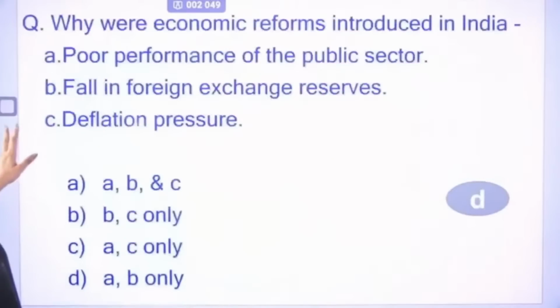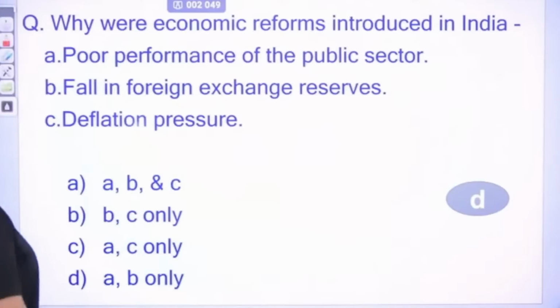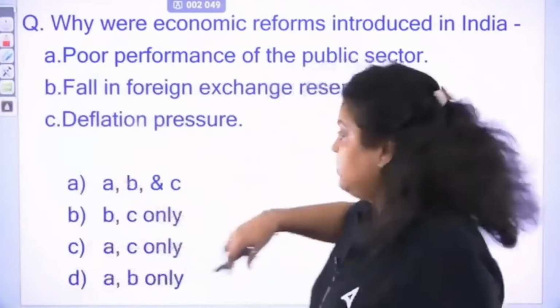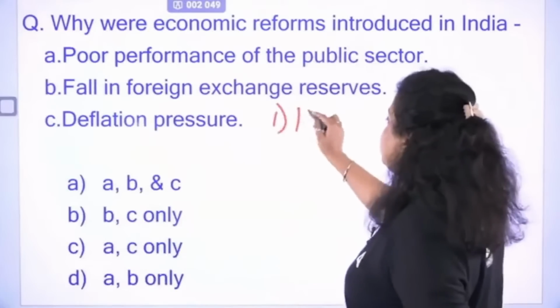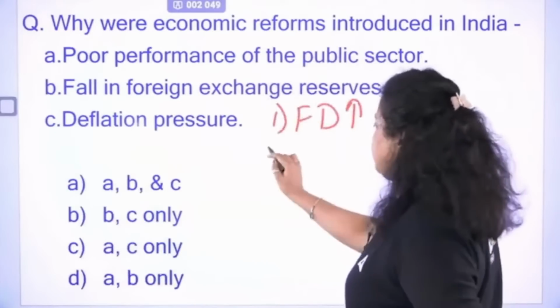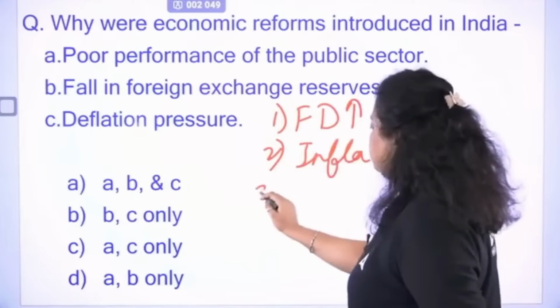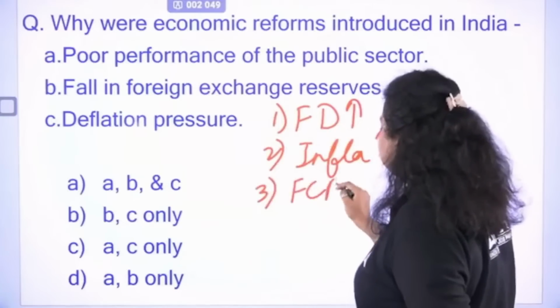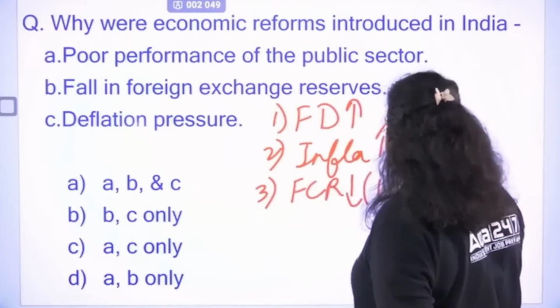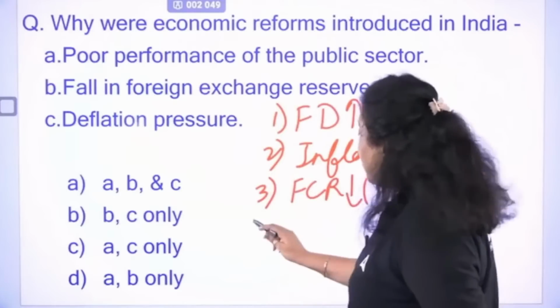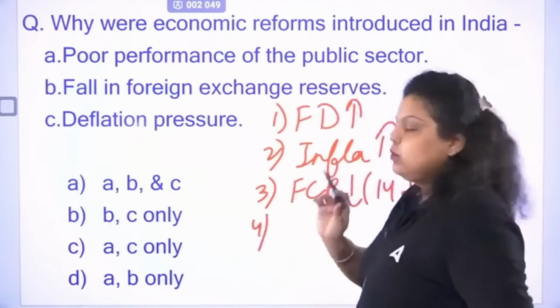Next. Oh, the options are already visible. Chalo, koi nahi. Why were economic reforms introduced in India? So economic reform is LPG. It was introduced due to many reasons. First reason, the fiscal deficit of the government was increasing. Second reason, inflation was increasing. Third reason, foreign currency reserves were reducing. It was left only for 14 days, which means 2 weeks only. After that, we won't be able to pay our import bills.